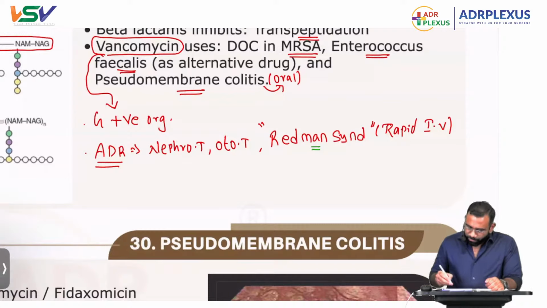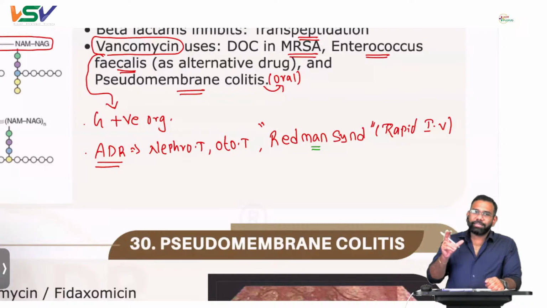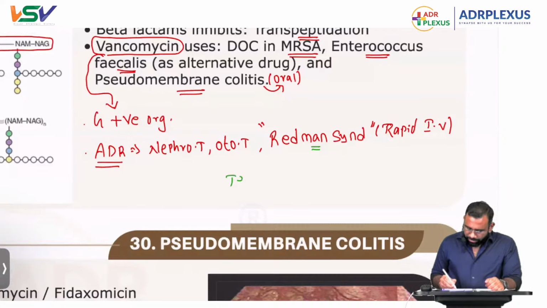That's fine. So here comes the next expected question related to vancomycin. There is one drug, teicoplanin. This is a vancomycin analog. What is this teicoplanin?